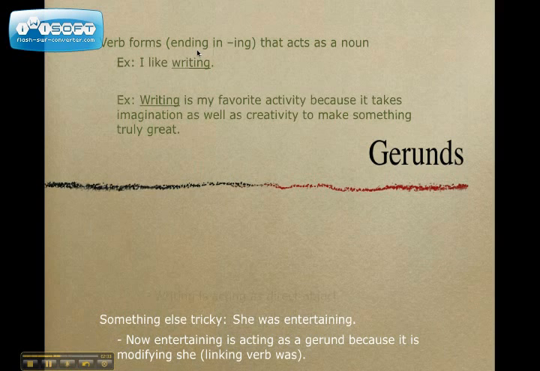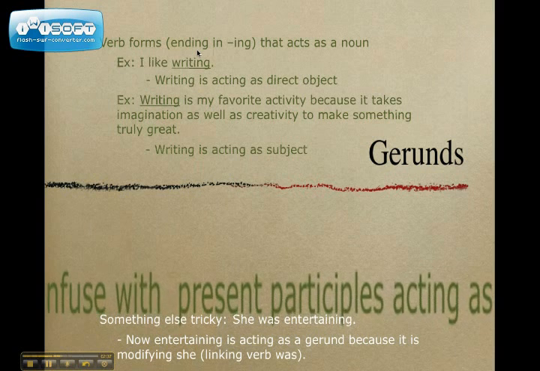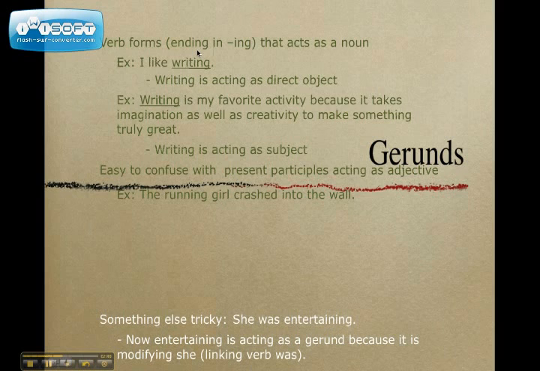Writing is acting as a direct object in, I like writing, and in, writing is my favorite activity, writing is acting as a subject. Direct objects and subjects are both nouns. So great, because gerunds are verb forms that act as nouns.